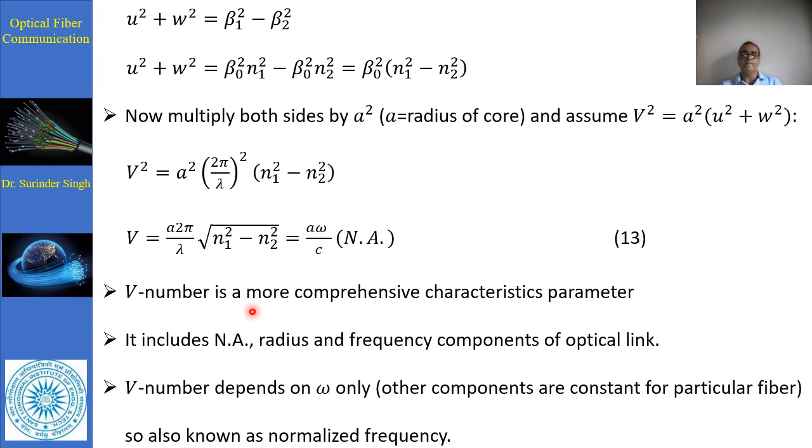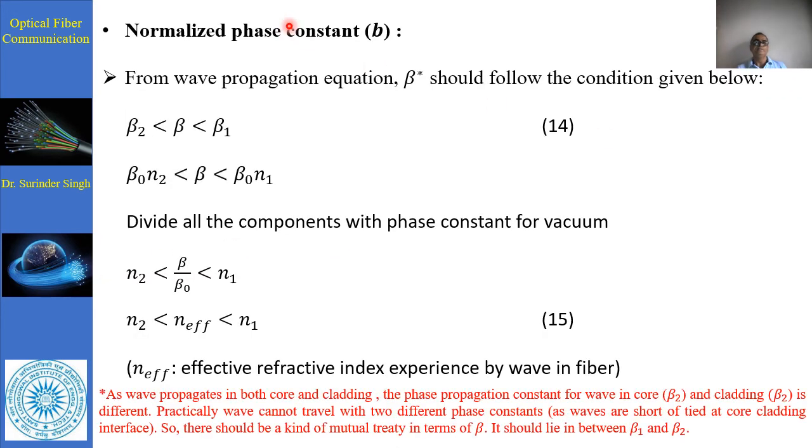V is the number, a more comprehensive characteristic parameter. It includes the numerical aperture, radius, and frequency component of the optical link. The V number depends on this ω, and the other components are constant for the particular fiber. So it is also represented as a normalized frequency. We can also represent it in terms of a normalized frequency.